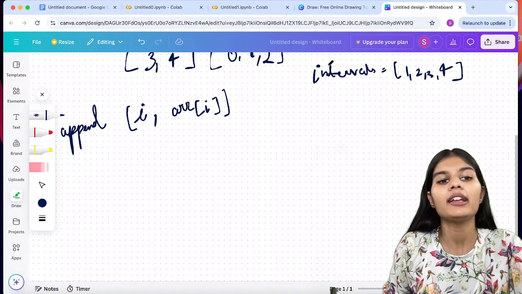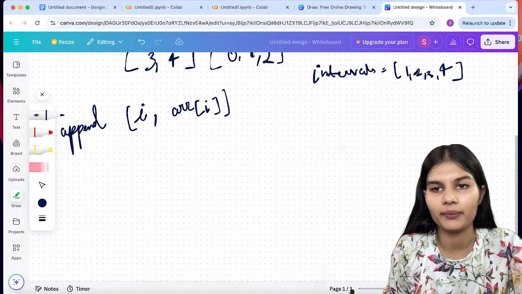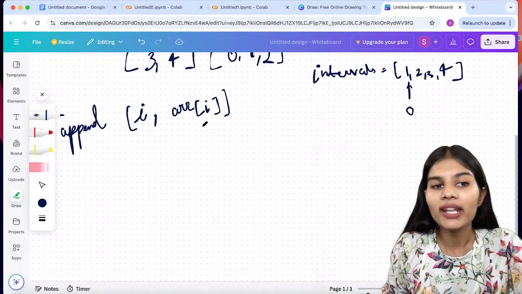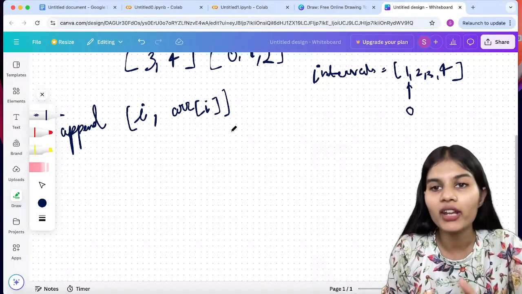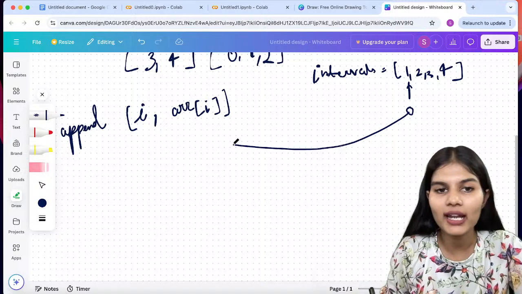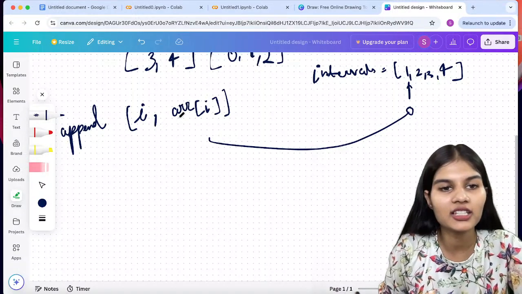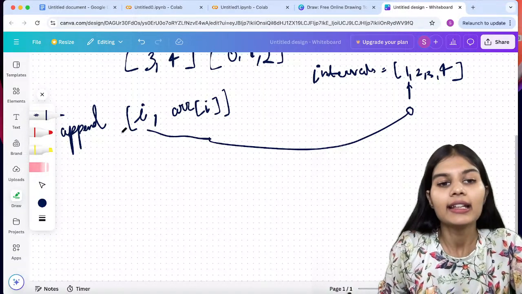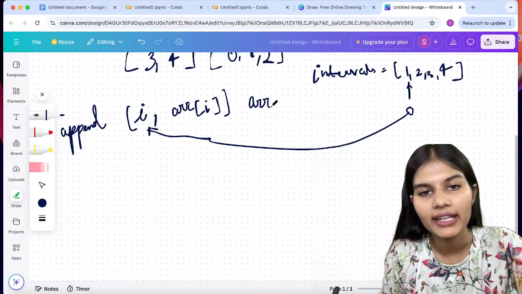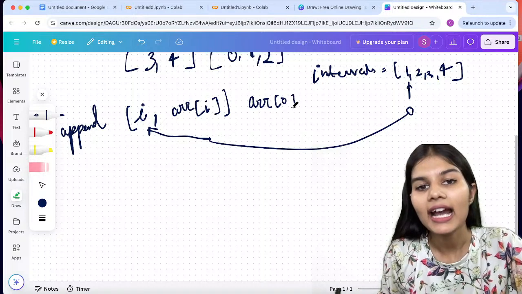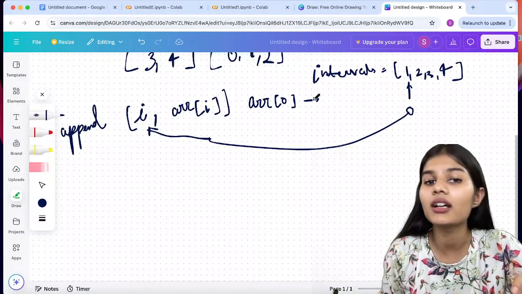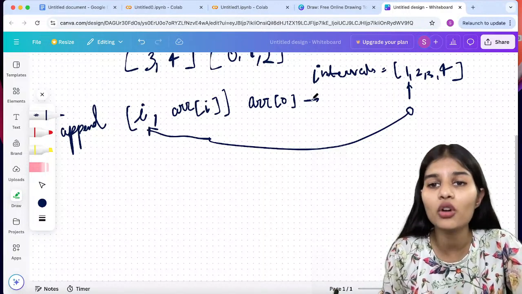Now what will happen here: this 1 is at my 0th index. When I run my for loop for adding this 1, the 0th index will automatically go over here till this particular place. Now this is 0 comma arr of 0. And whenever you write arr of 0, it means it is asking me to print the 0th index value of my array.